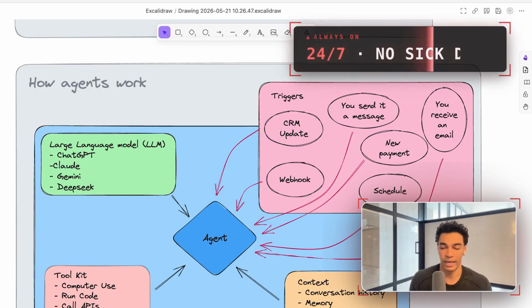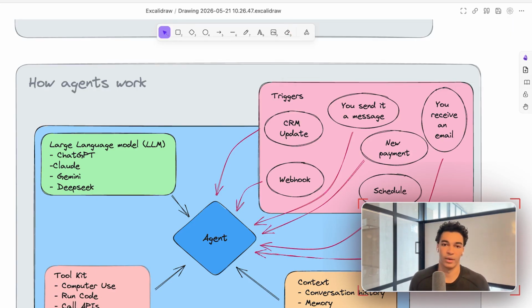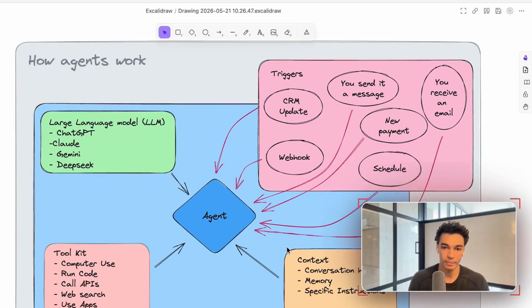We can also run agents on a schedule. This means that, maybe every morning at 8 a.m., you want your agent to do some work for you. You can set that up really easily and just tell your agent to do that every day, 8 a.m., and it's going to work every single day. Agents don't call out sick, which is one of the beautiful things about them. And then obviously, you can also trigger the agent to do some work by sending it a message directly.